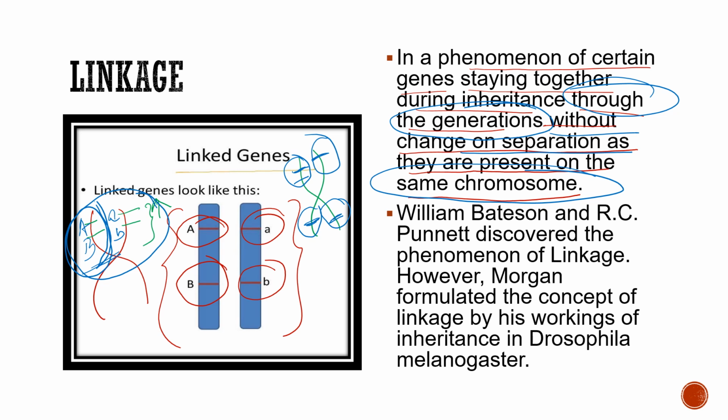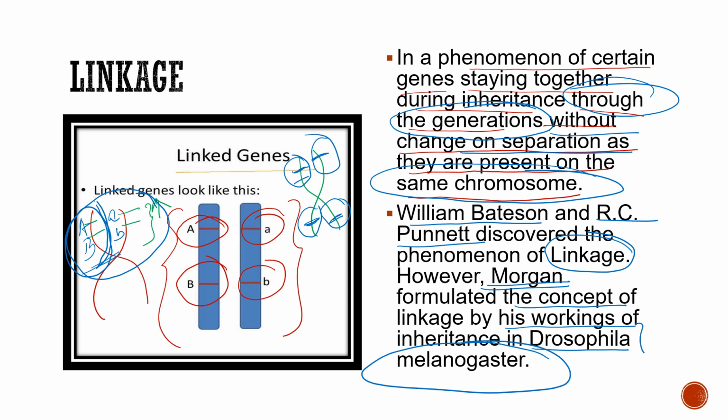Who first proposed this? This was first proposed by William Bateson and R.C. Punnett. They discovered this linkage, but they couldn't do much more experiment to prove it. The concept of linkage was worked out by Thomas Morgan in his work on Drosophila melanogaster.